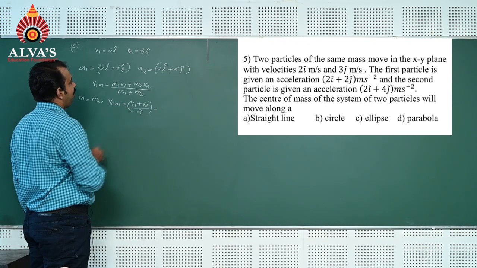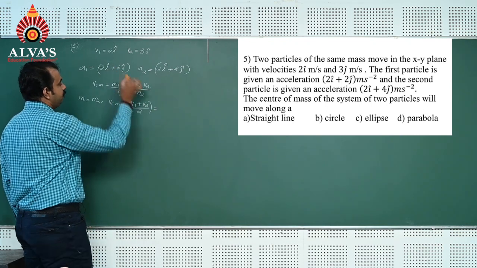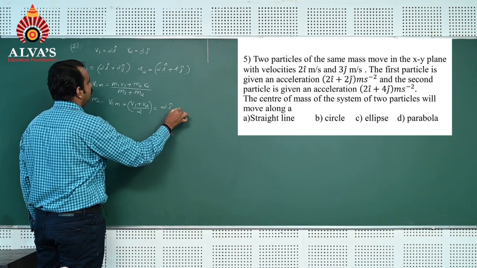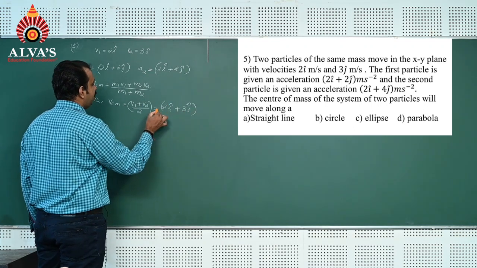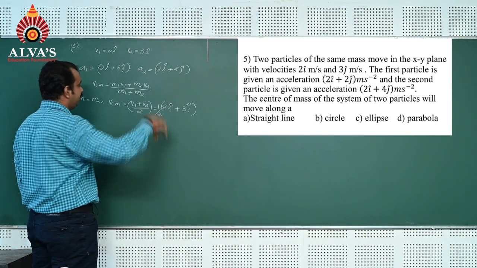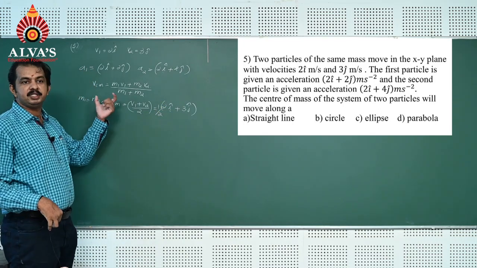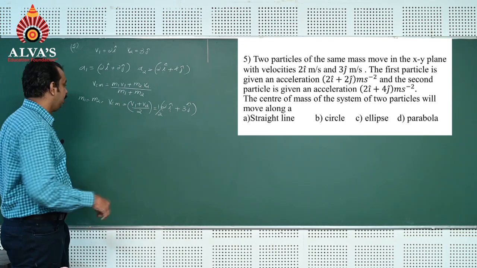If I substitute the value of v1 and v2, v1 is 2i cap plus v2 is 3j cap, divided by 2, means 1 by 2. This is velocity of center of mass of system of two particles.